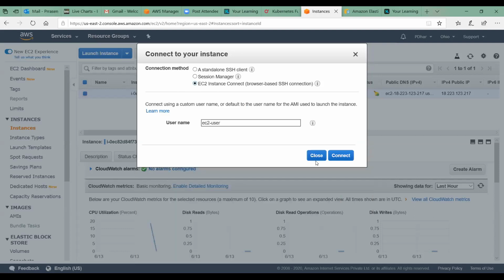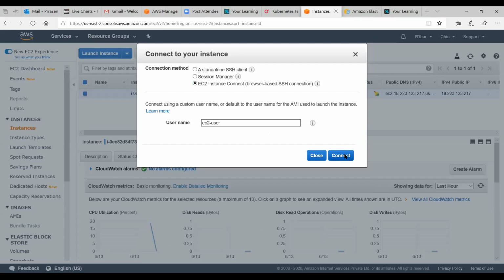Correct. So it created a default user called ec2-user, looks like. Just click connect.